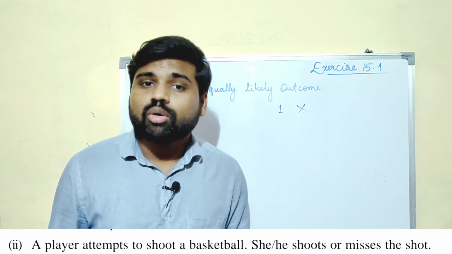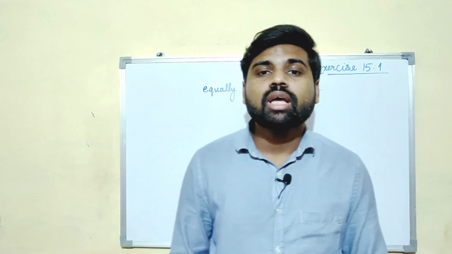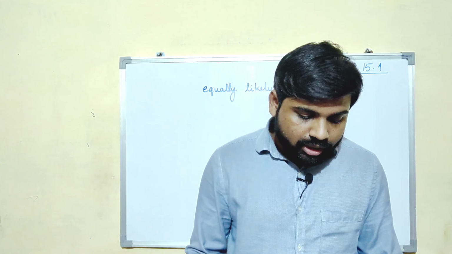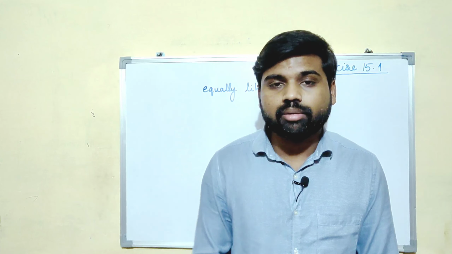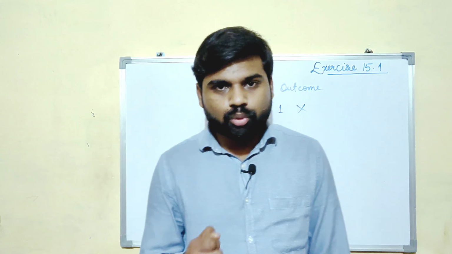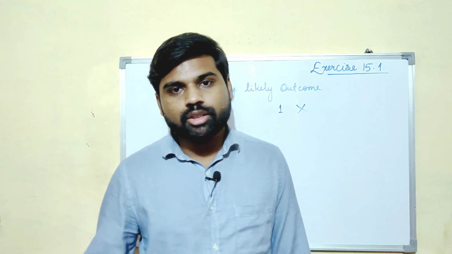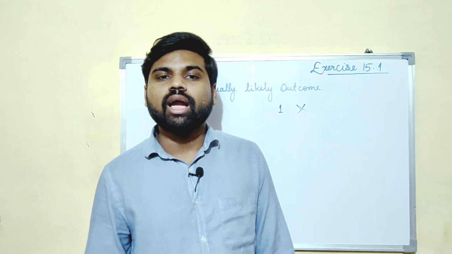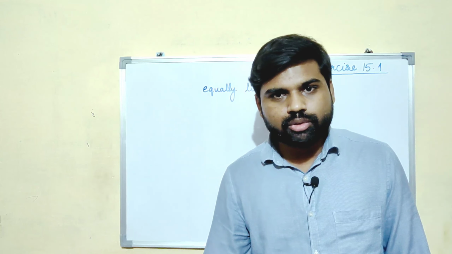See, this is also not an equally likely outcome. Why? Because whether he or she shoots or misses the shot depends upon the player. If the player is a pro in his game, then he can shoot it, right? And if he is new to the game, then he might miss the shot.